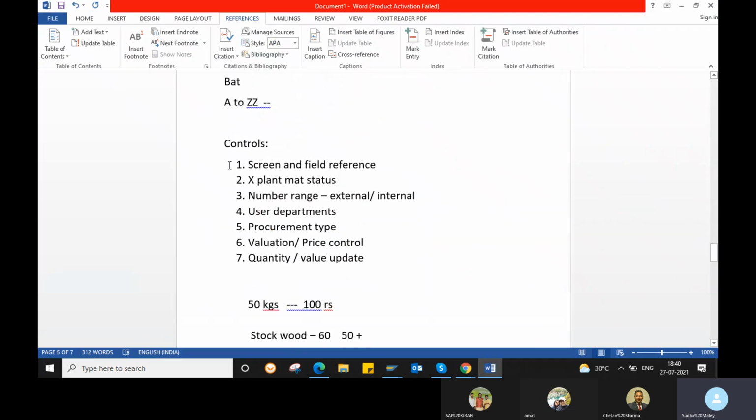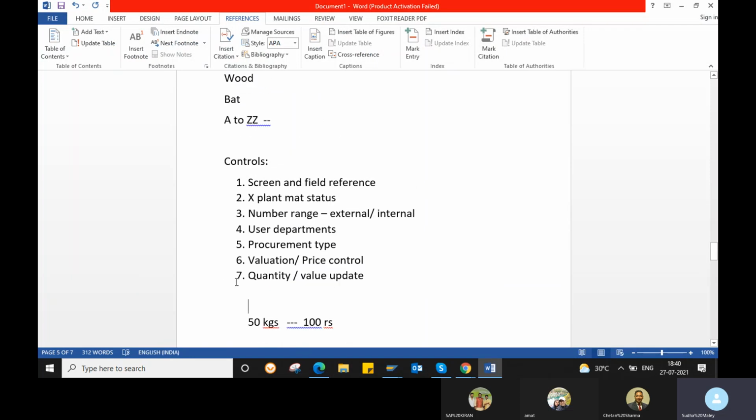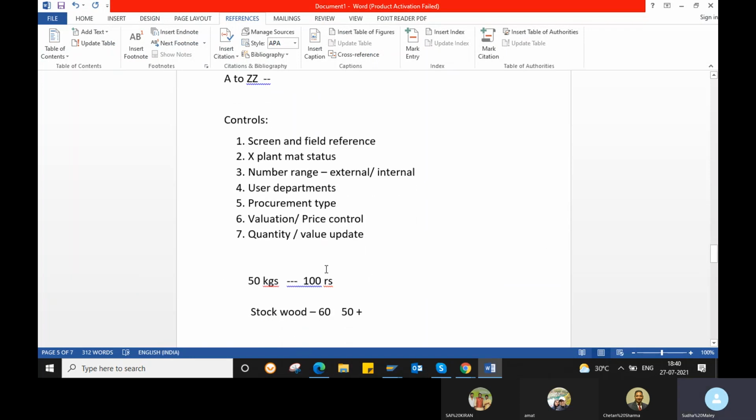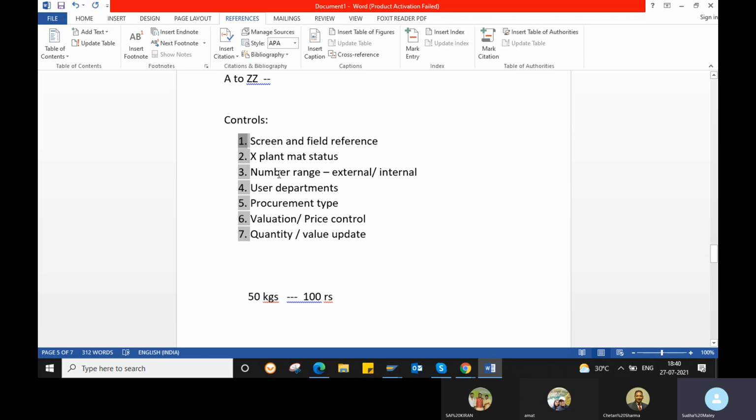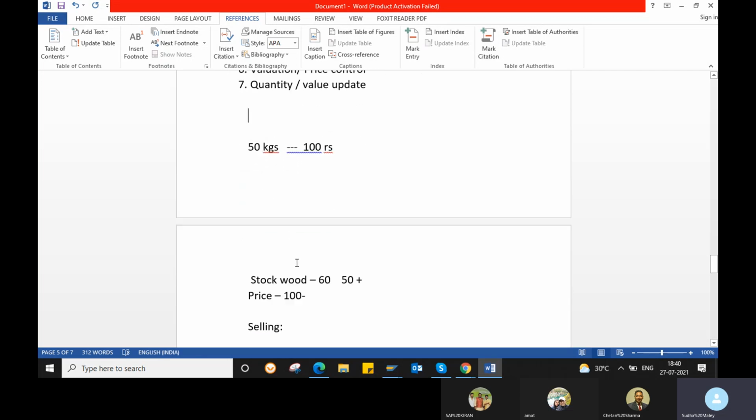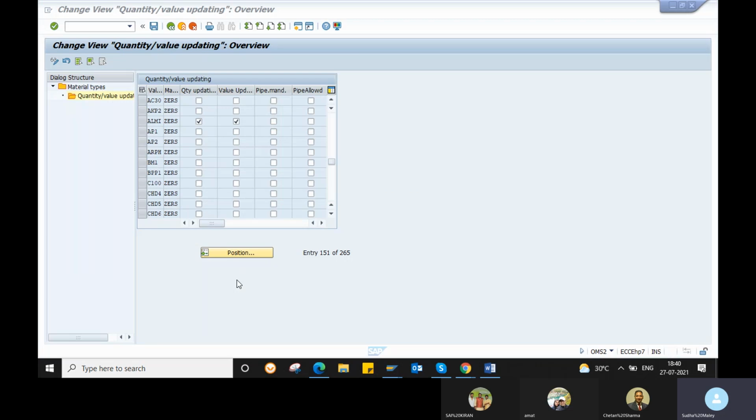These are the 7 controls of your material type. Remember this one, in interviews they will ask you what the controls of material type are. Then you can say number range is one of the controls, procurement type, valuation, price control, quantity and value update. All these are controls of your material type. Based on the material type, we can change all these fields. That is the importance of a material type in a material master. That is why, while creating a material master, a material type is mandatory. Otherwise, you cannot create a material.